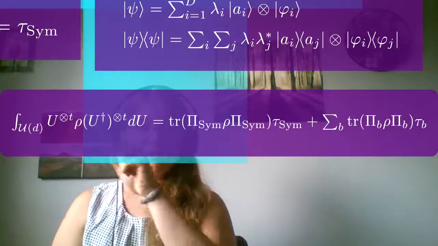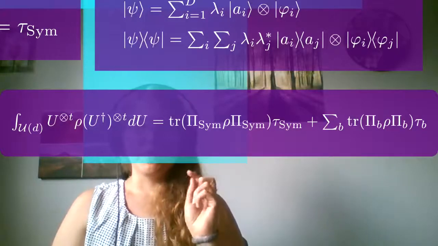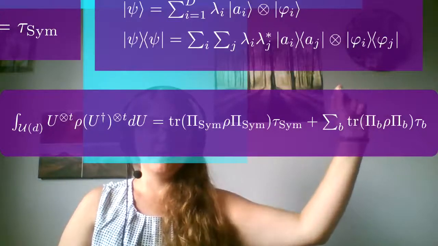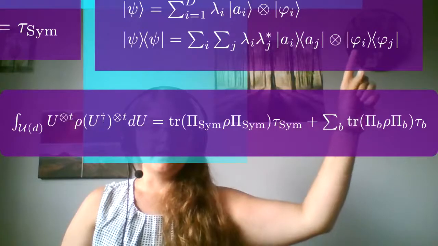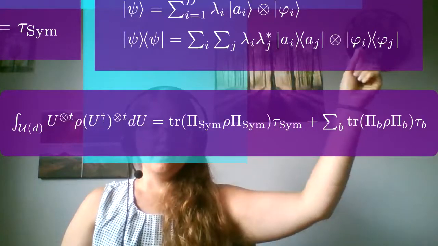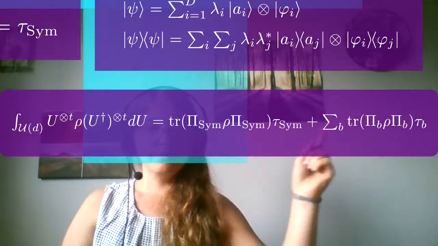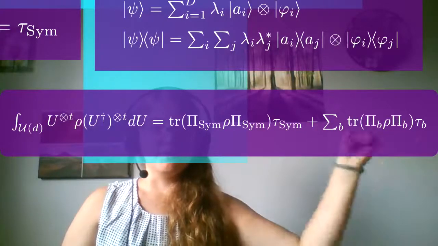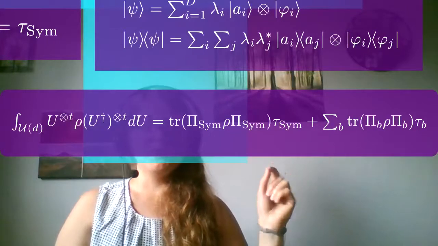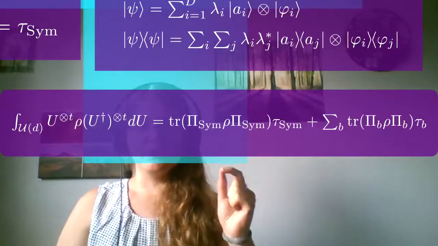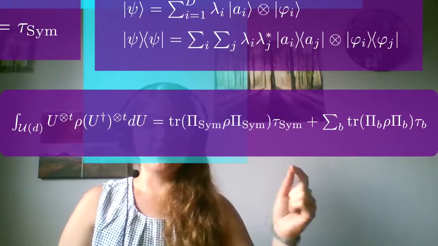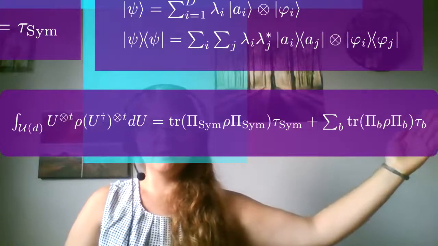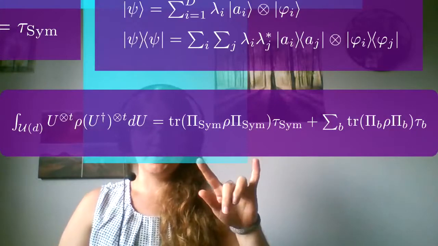So this T twirling channel is like our encryption right now. So that is going to be applied to the symmetric part of our density operator up here. And since these are in the symmetric subspace, when they're replaced down here where we have rho, this whole part over here with the subspaces orthogonal to the symmetric subspace is going to go to 0. Because when you have projectors orthogonal to the symmetric subspace applying to symmetric elements, you end up with 0. So this whole part of our equation just goes to 0. And what we're left with is just this first part here.